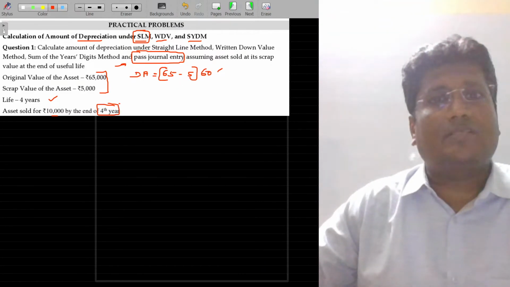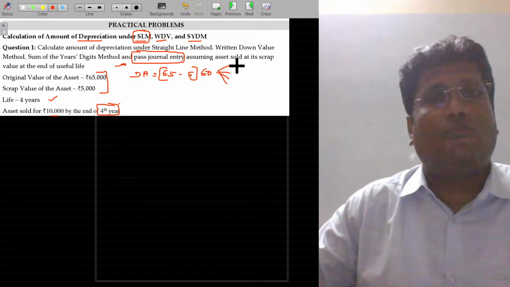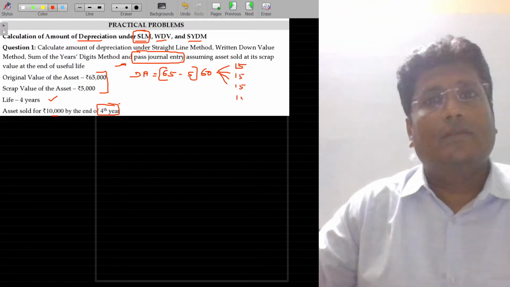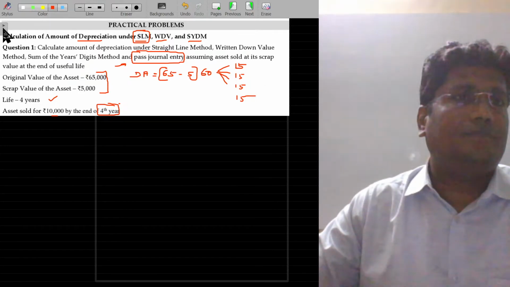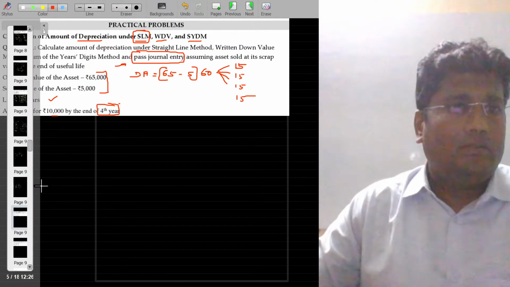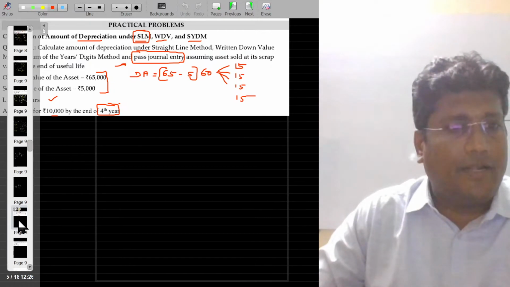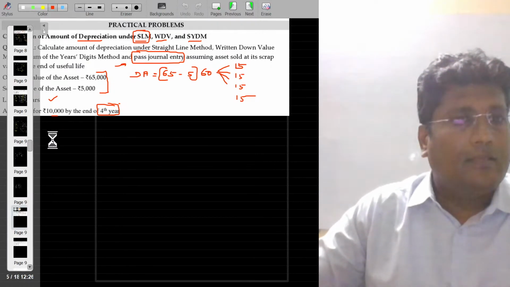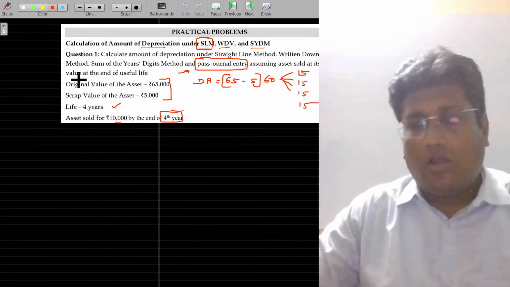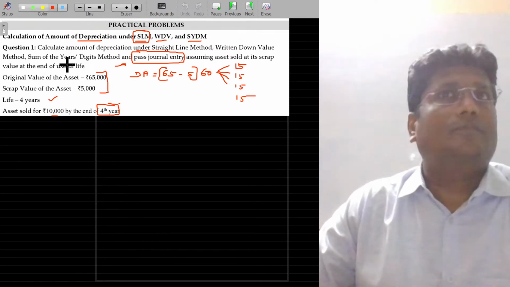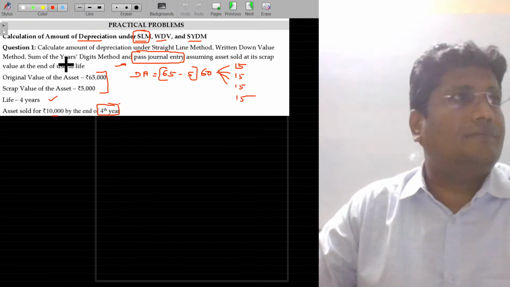It has a life of 4 years, so it can be amortized over the period of 4 years. Year after year, 15,000 rupees is going to be depreciated. Now pass the journal entry here. How do I account for it? The method of accounting is the matter here.